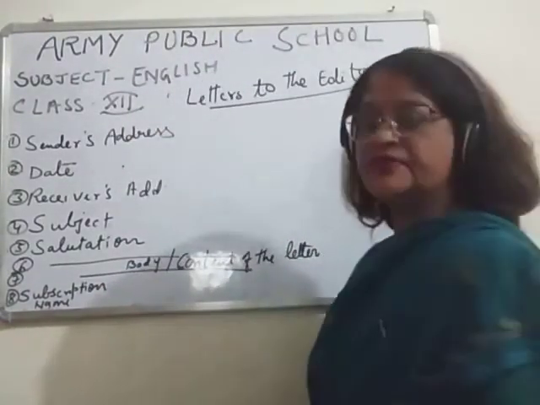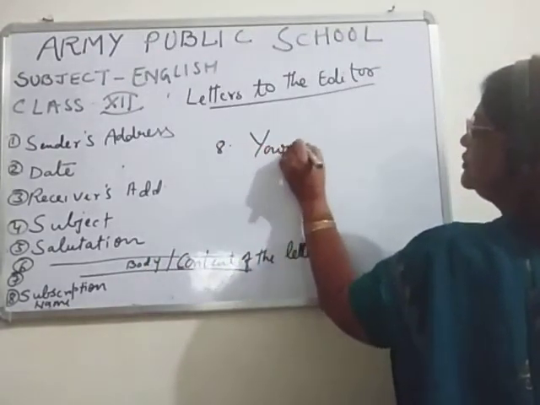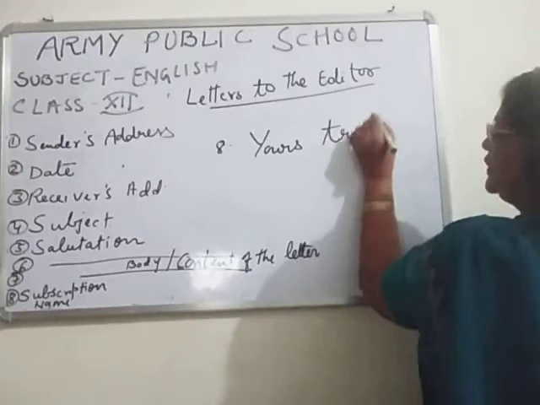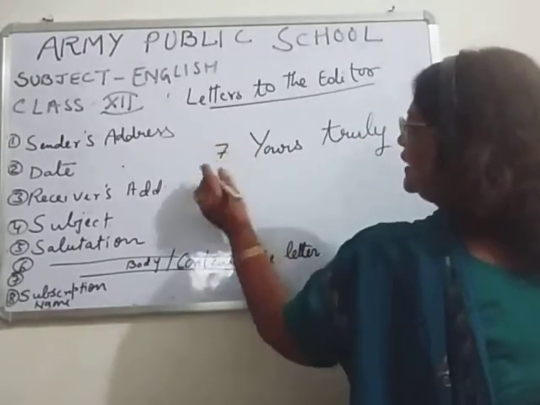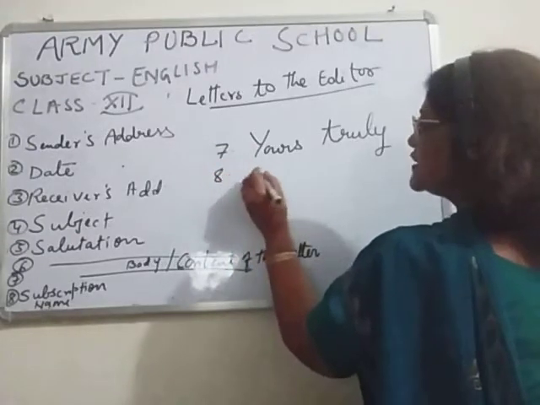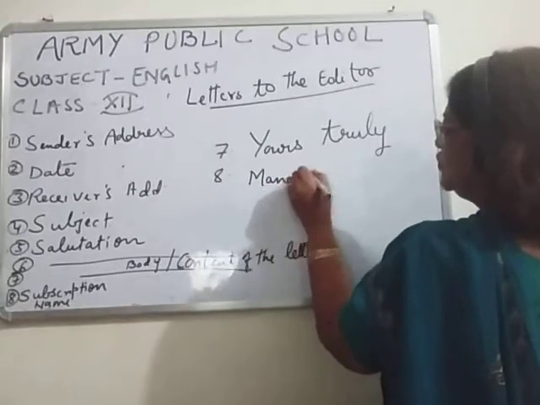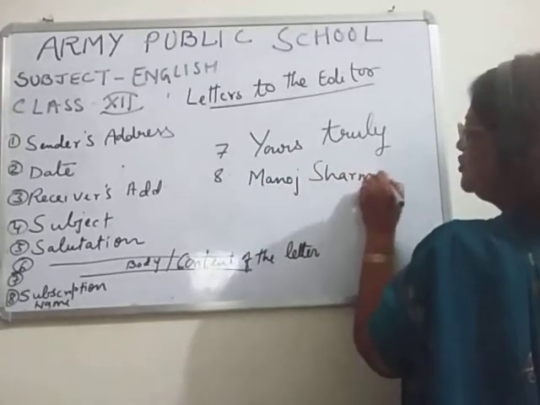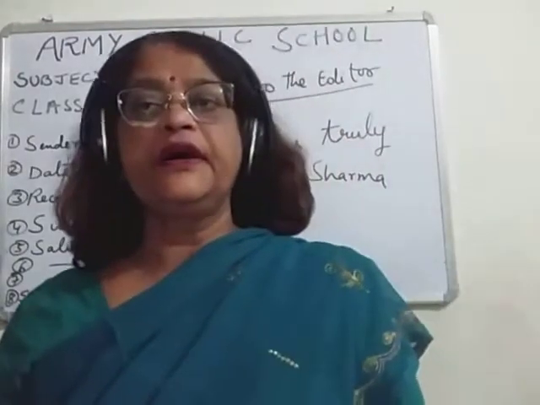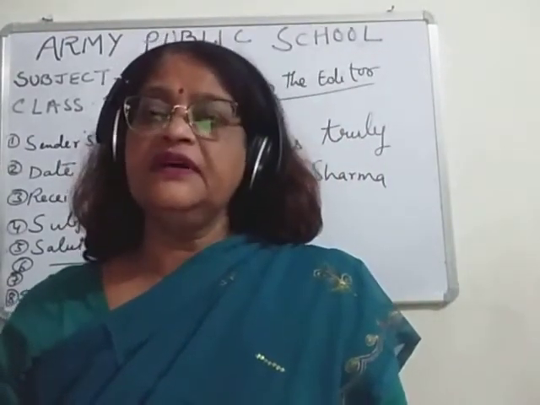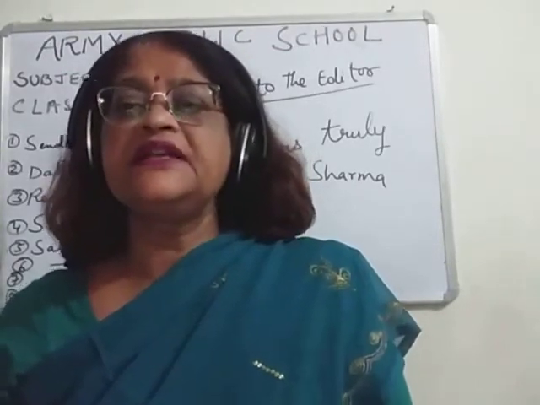subscription. In subscription, children, you will write "Yours truly". This subscription is the 7th point, and in the 8th point, children, you will write your full name. Suppose this is Manoj Sharma. That means you have to write your full name. What is the meaning of full name? That means your name along with the surname. That is known as full name. So these are the 8 points.